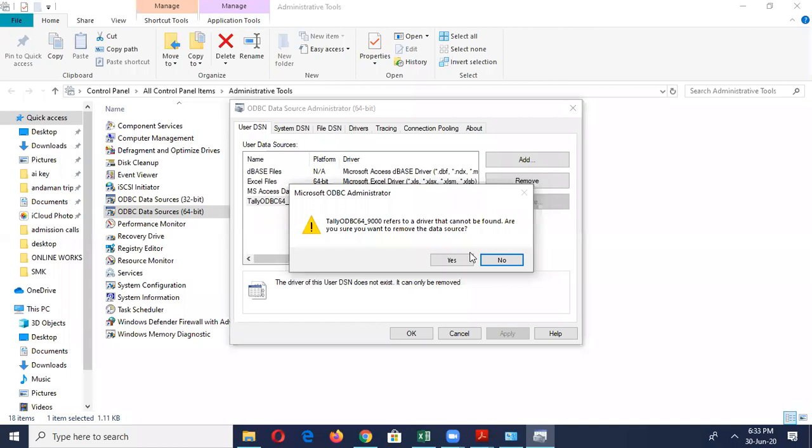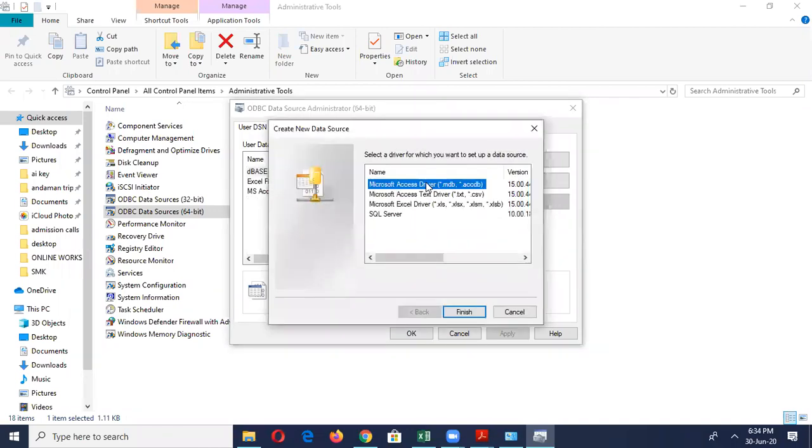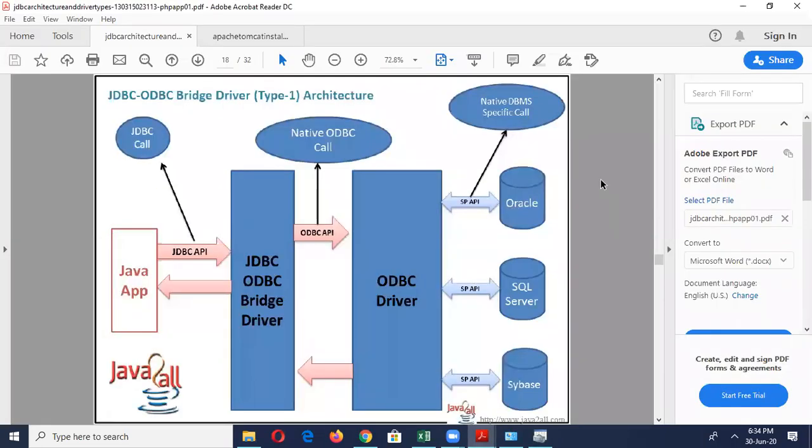The driver cannot be found, so you can remove this. If you want to add, you can add whatever file you want. Only if MySQL or SQL Server is installed will it be shown. After this you can simply import. Similarly, in this architecture, the ODBC has the Oracle server, SQL server, Sybase and other servers. All these are servers connecting the front end with the back end. That is important in this JDBC-ODBC bridge driver type 1 architecture.